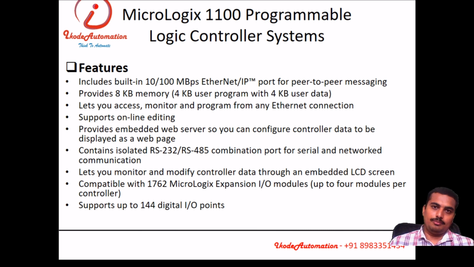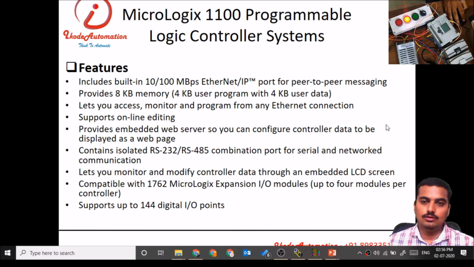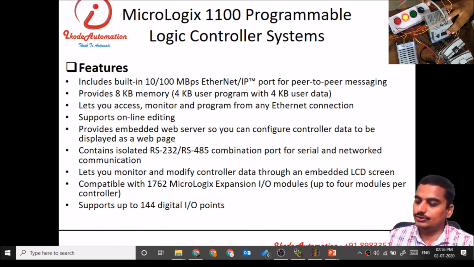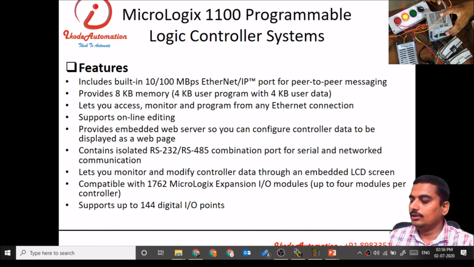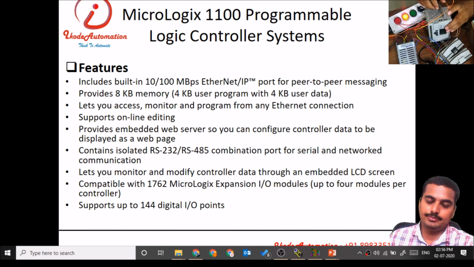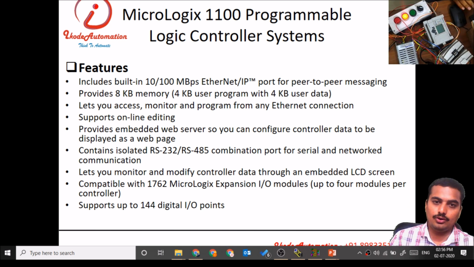Here, this is our MicroLogix 1100 control system. We'll call it the MicroLogix Programmable Logic Controller. The MicroLogix 1100 series has communication ports. Actually, it has two communication ports physically, but it has three communication protocols. This is one RS485/232 communication port, and this is RJ45, that is TCP/IP protocol. It supports these communication protocols: TCP/IP or EtherNet/IP, and RS232 and 485.